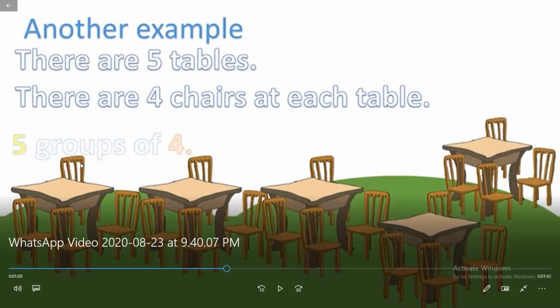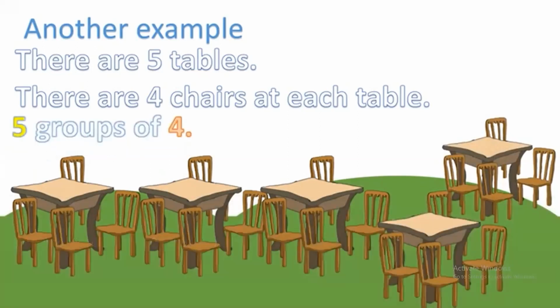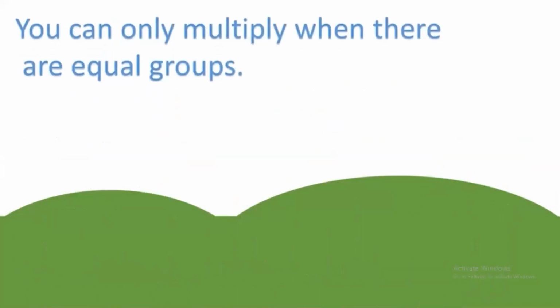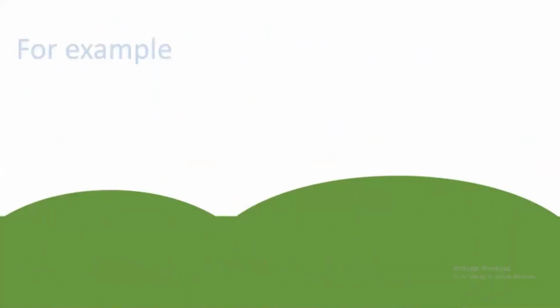How many groups of four chairs? One, two, three, four, five. It means we have five groups of four chairs. So what will be the total number? 5 times 4 is equal to 20. So there are 20 chairs altogether. That's why we call it repeated addition.